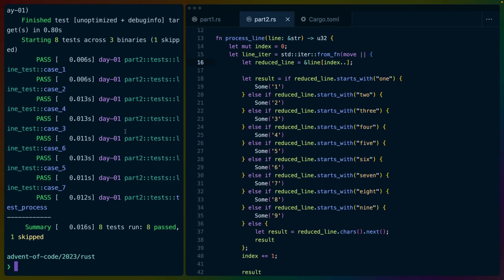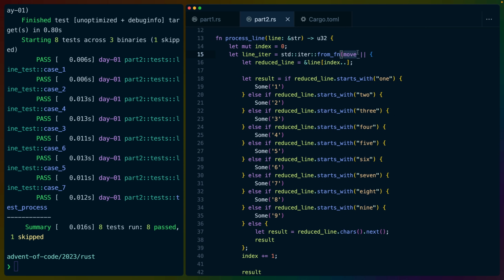On the left-hand side, you can see that 8 of our tests are now passing. What I've done here is used from function to create a new iterator using this function. So we're keeping around some mutable state. This index is our mutable state. I decided to not use a for loop in this situation or any kind of infinite loop, which we also could have done, because honestly, I don't get a lot of opportunities to use from function, and I felt like it was a good use case for it.